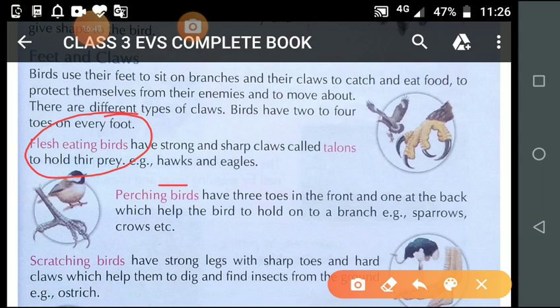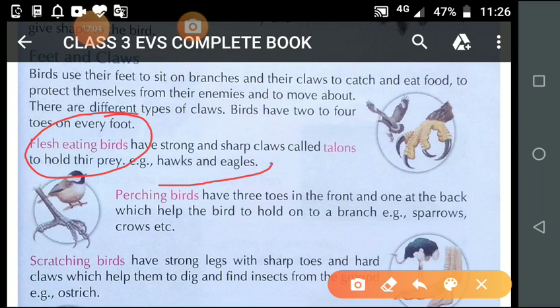Hawks and eagles. Okay. What is given in your book? Flesh eating birds have strong and sharp claws called talons to hold their prey. Example, hawks and eagles.